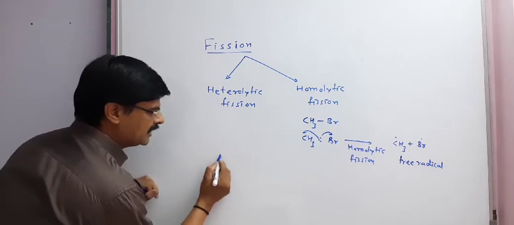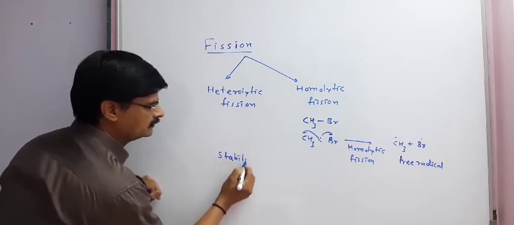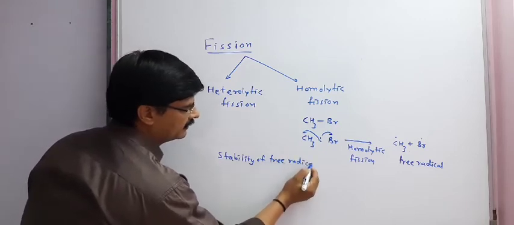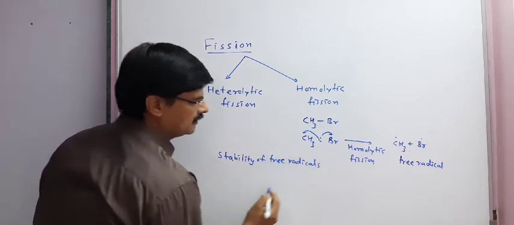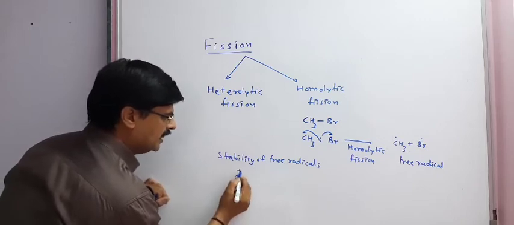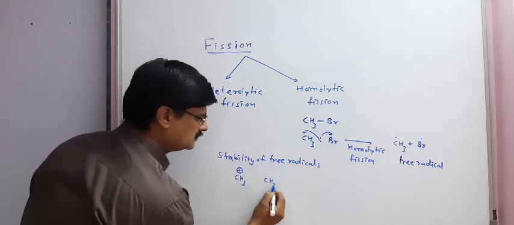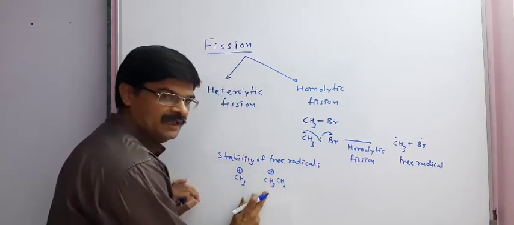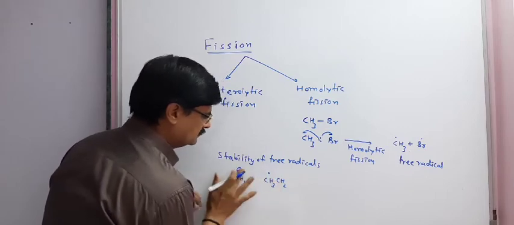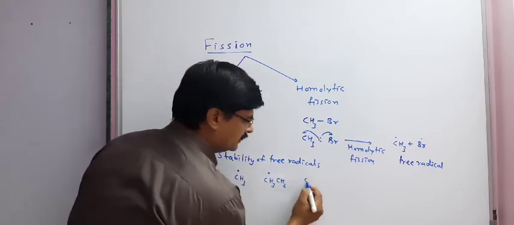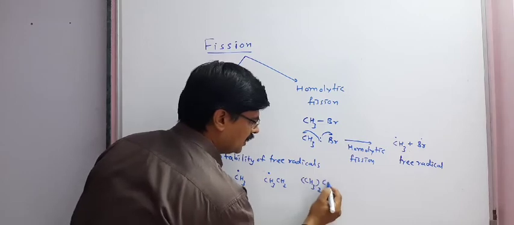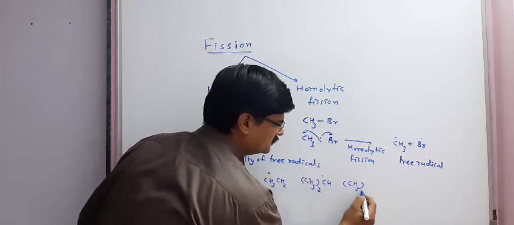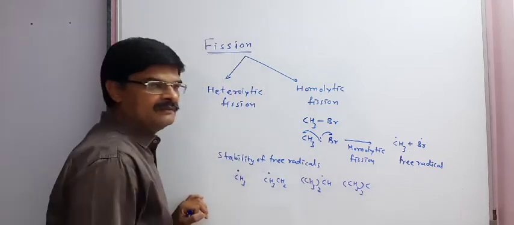We will also study the stability of free radicals: methyl free radical, ethyl free radical, that is primary free radical, then isopropyl free radical and tertiary butyl free radical.